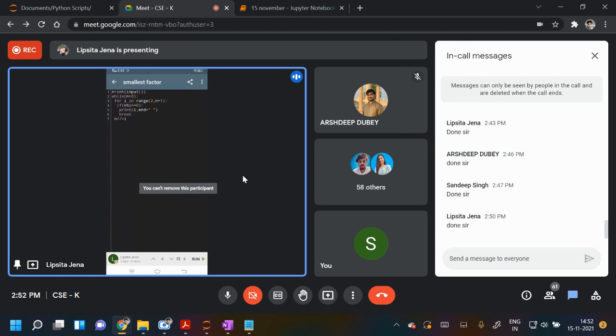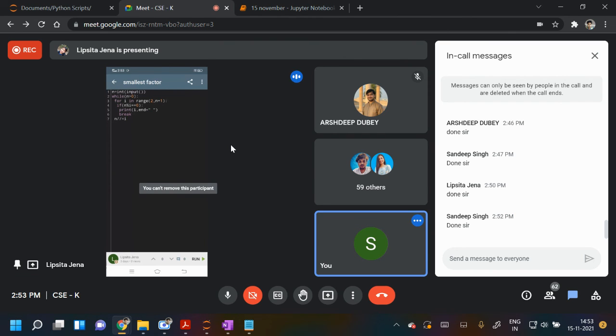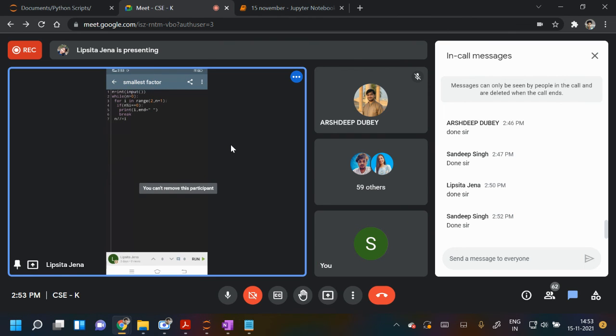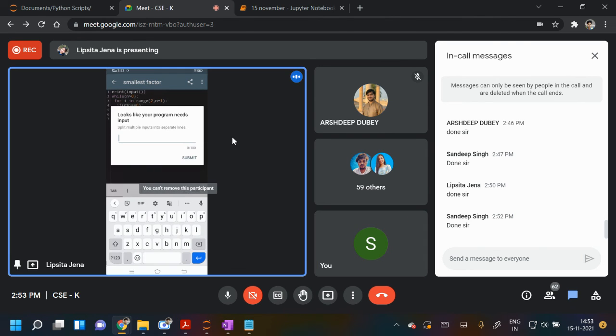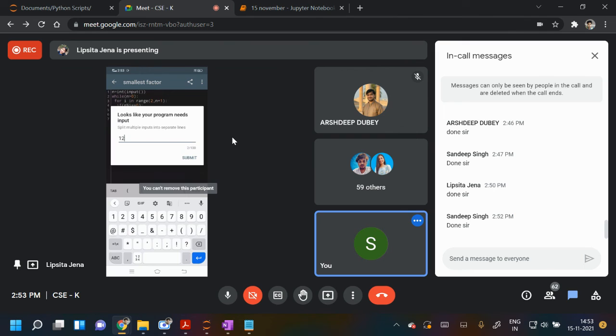I have taken input n, then I run a while loop while n is greater than 0, and I started the for loop from 2 to n plus 1 so that n is also included. Each time I get a factor, I break the for loop, and the while loop is still running. And I divide n by the factor i.